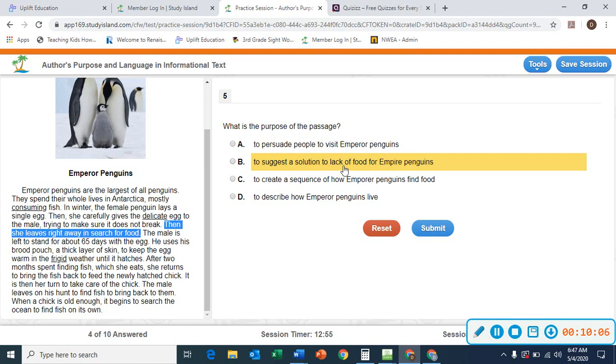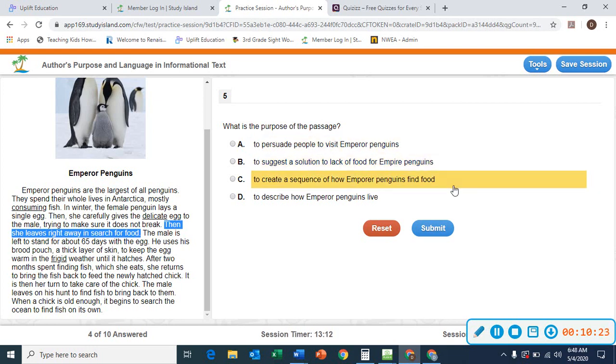We don't have a story with a problem that tells us that the food supply for the emperor penguins is diminishing or going away. So we can't choose that because we don't have a problem, so therefore they didn't list a solution. So we can't pick A, we can't pick B. Let's take a look at C, let's take a look at D. To create a sequence of how emperor penguins find food, do you have a first, next, then, last sequence of events? No.